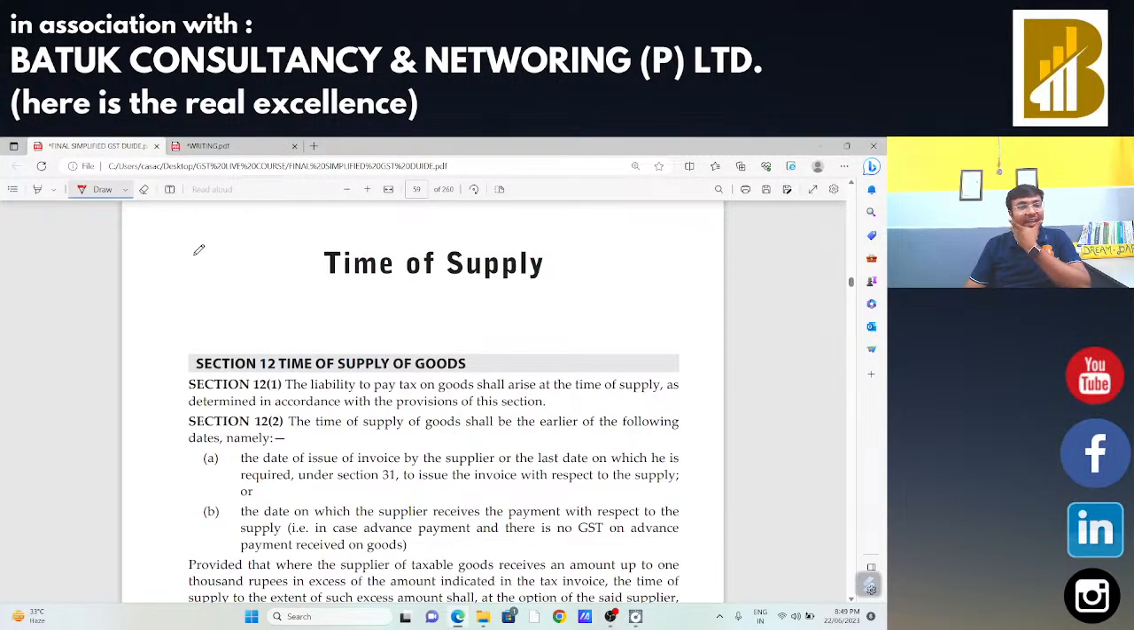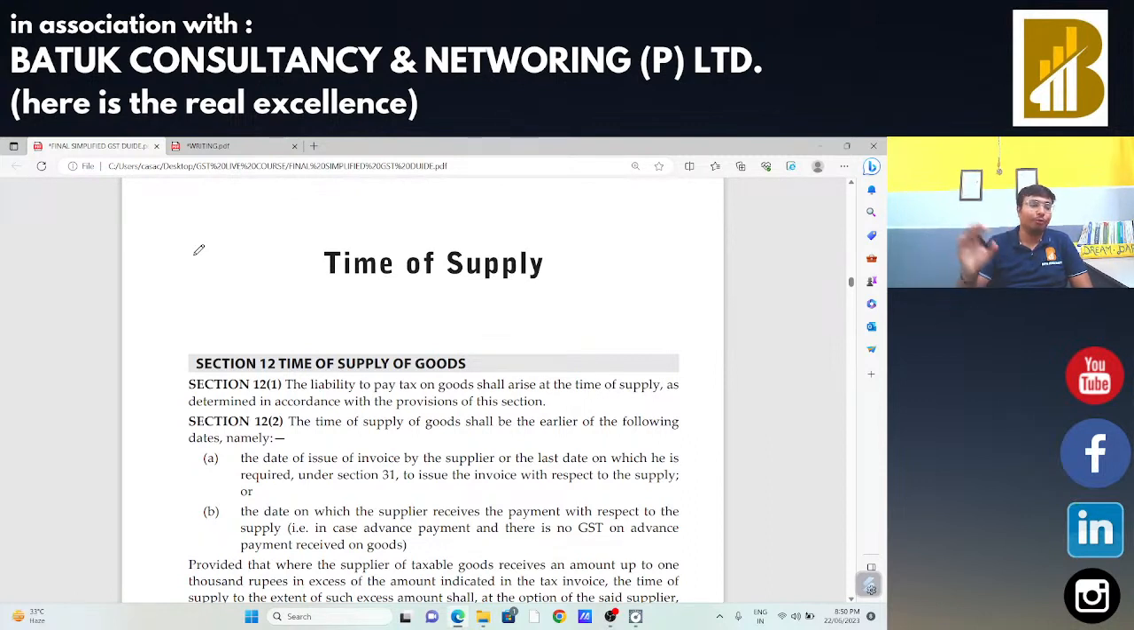So now we are going to start our discussion on time of supply under GST, sections 12, 13, 14. I am expecting replies from each and every one.